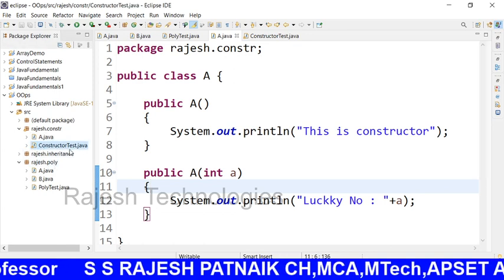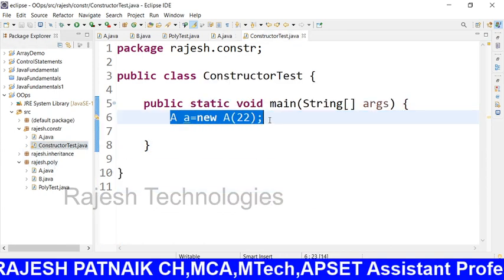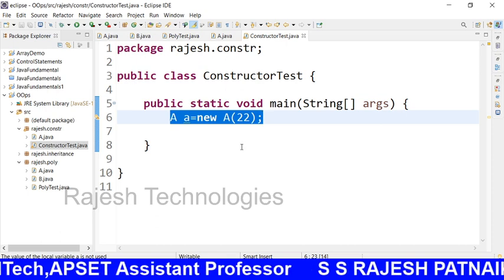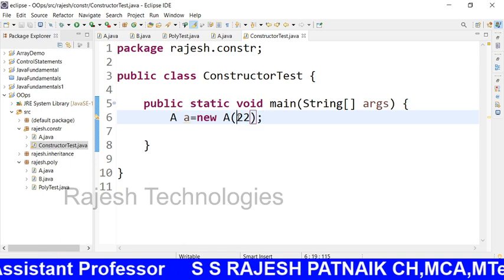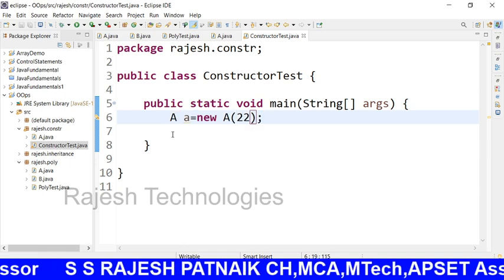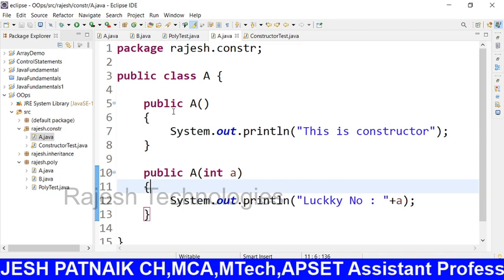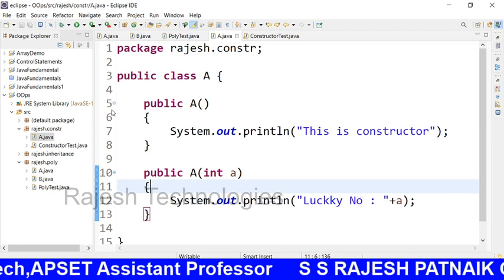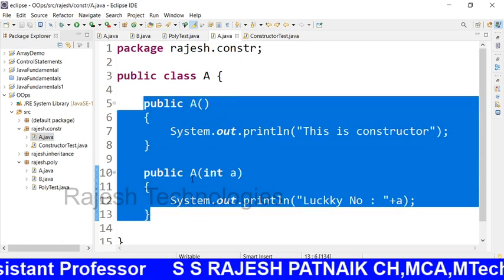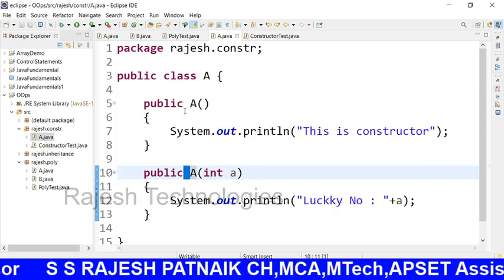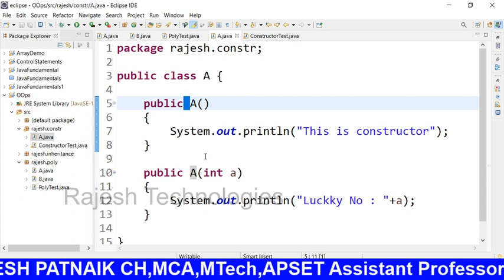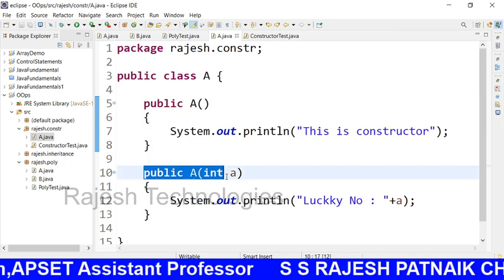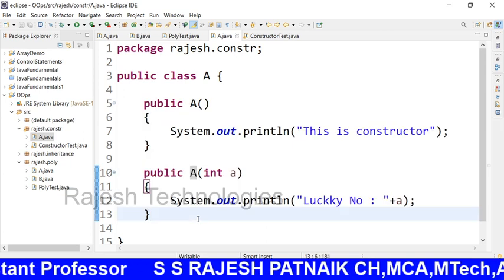So whenever I am creating an object of a particular class, you are giving some number of arguments. Based on the number of arguments, the compiler identifies which constructor will be executed. You can write any number of constructors, but don't put any return type, because a constructor does not take a return type. This constructor is known as the default constructor, and this constructor is known as the parameterized constructor.